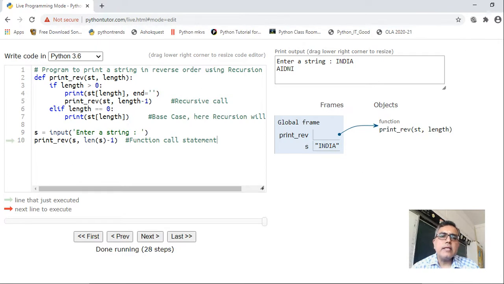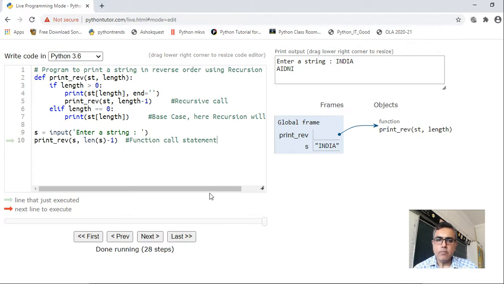So if length is greater than 0, what does it have to do? It has to print one character which is saved at that index, whatever the value of length, right? Then it will remain on the same line, and after displaying that value, it will again call the same function print_rev with length minus 1.